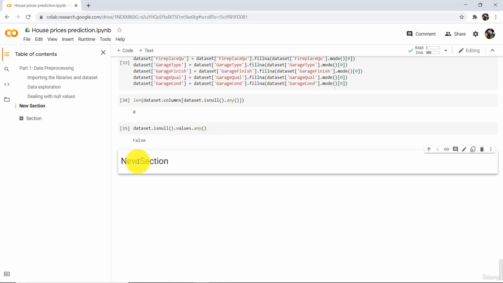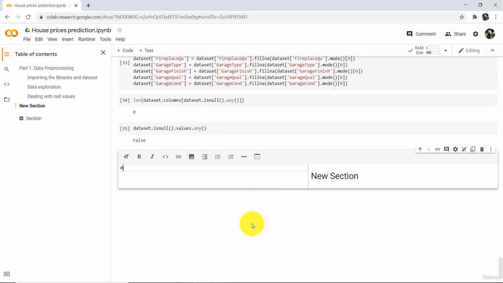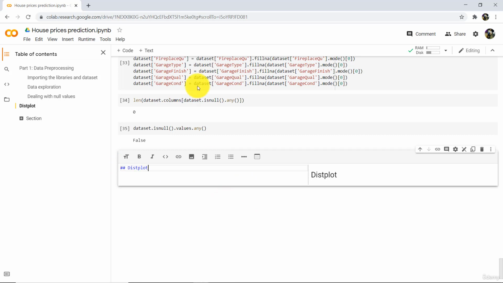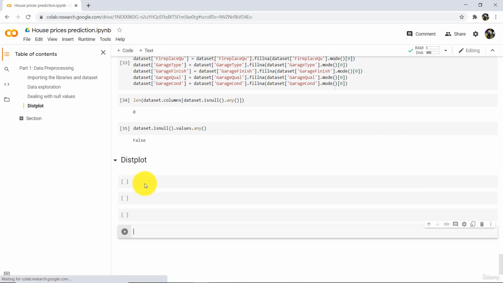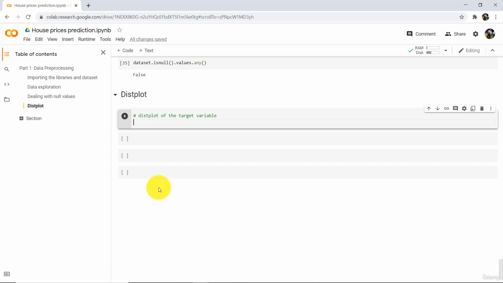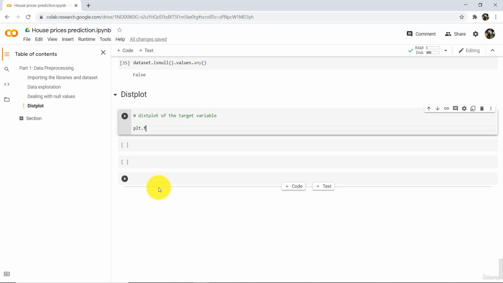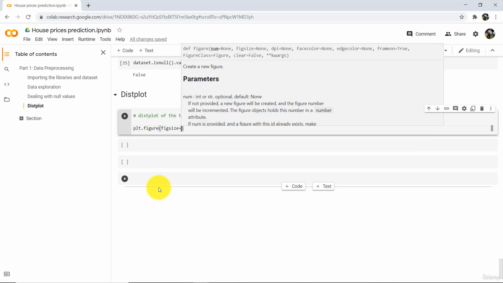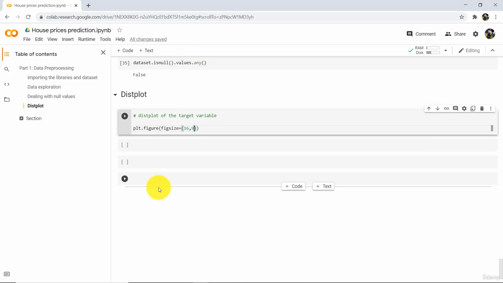Now add a subsection, dist plot. Add a few cells. Here we will draw a dist plot of the target variable. Type plt dot figure, specify the fig size 16, 9.